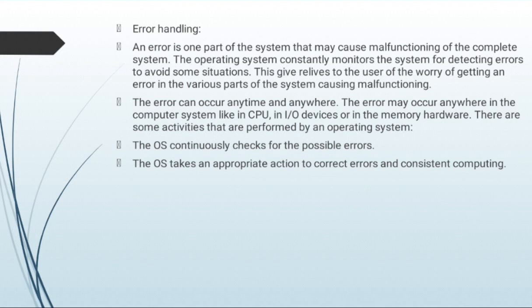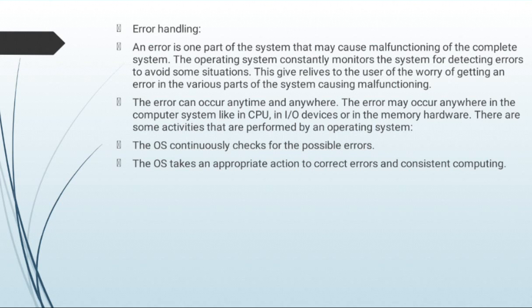Next one is error handling. The operating system needs to be aware of possible errors. Errors may be in the CPU and memory hardware. An error in one part of a system may cause the complete system to fail. The operating system monitors the system for error detection to avoid such situations. The error can occur anytime and anywhere.